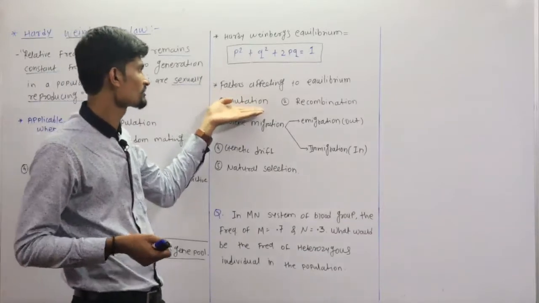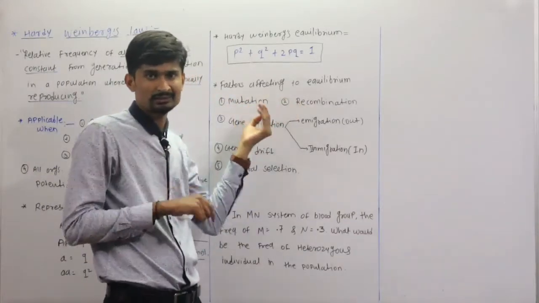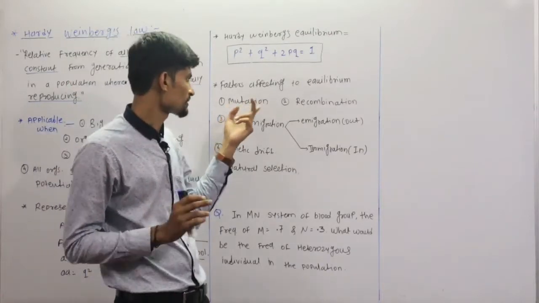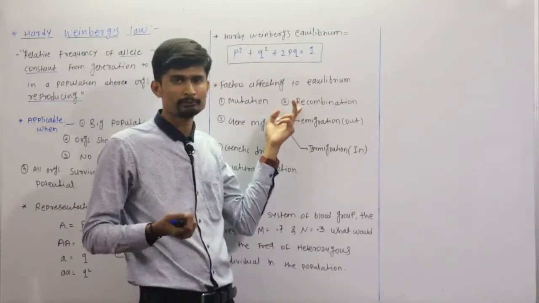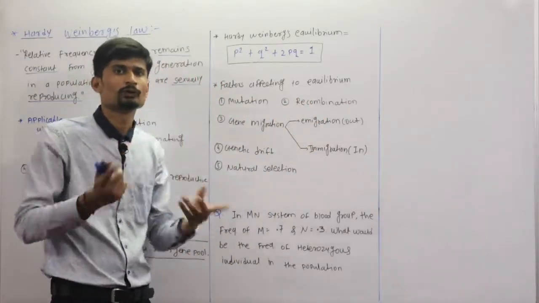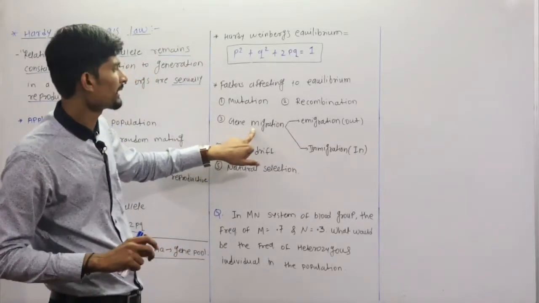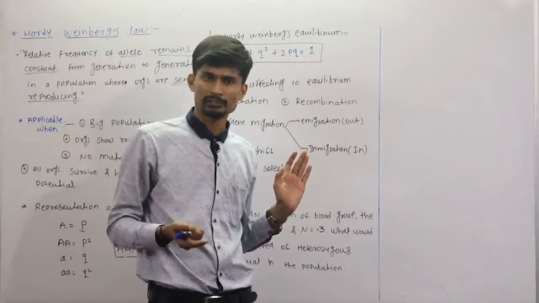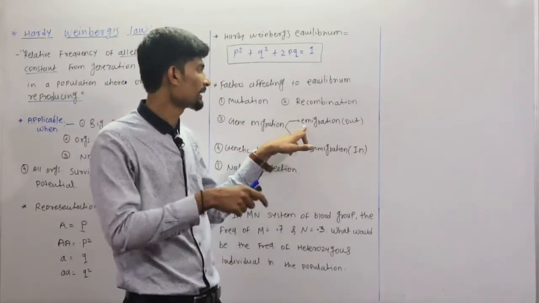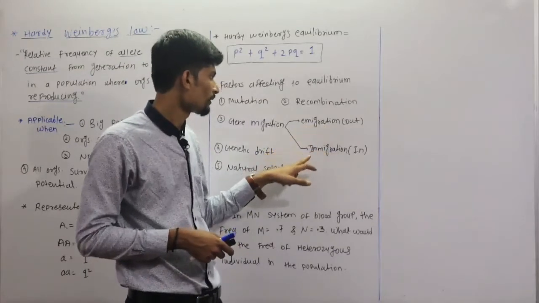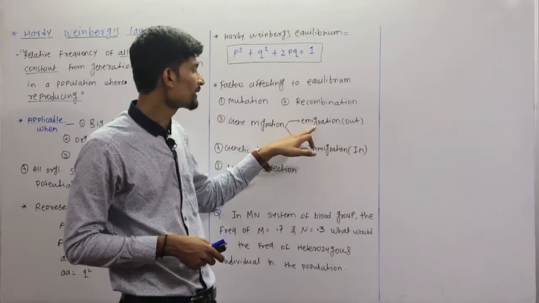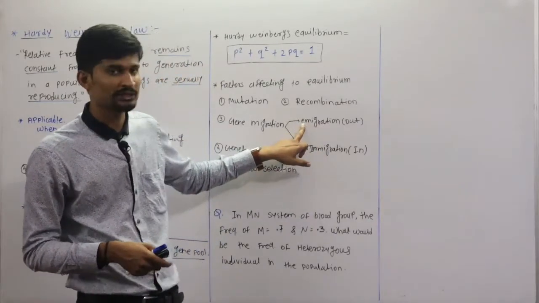These two points we have seen. The mutation, we saw in the earlier lecture: morphological, numerical mutation in the chromosomes, and point mutation. Recombination we have seen in the cell division chapter. Now gene migration. Gene migration is of two types: emigration or immigration. Okay, so this is called immigration.